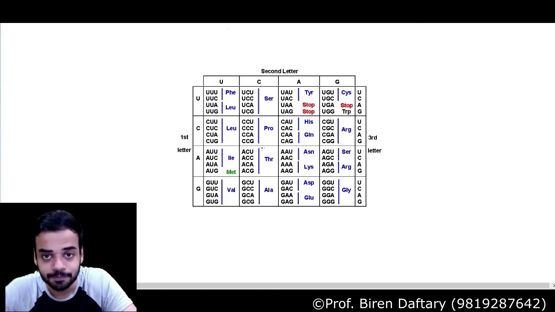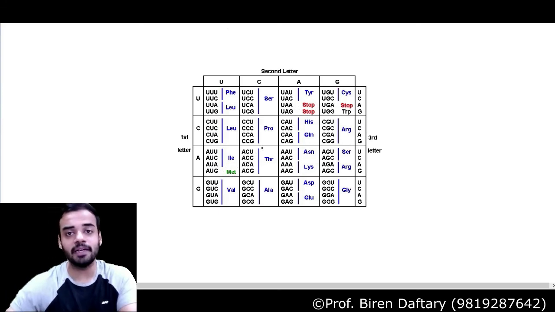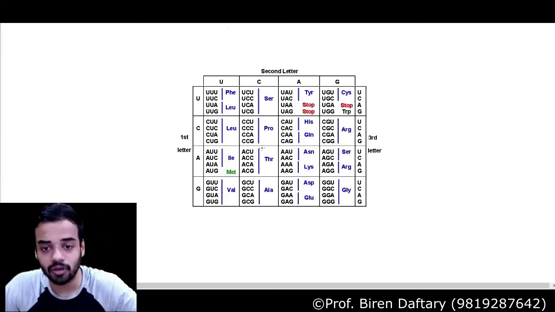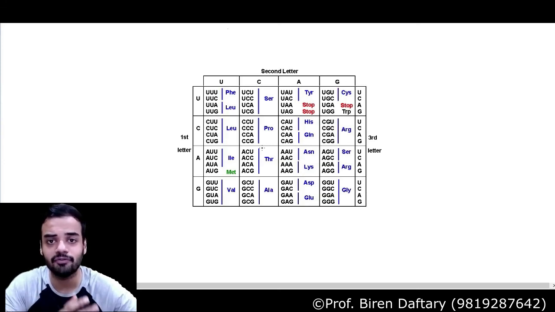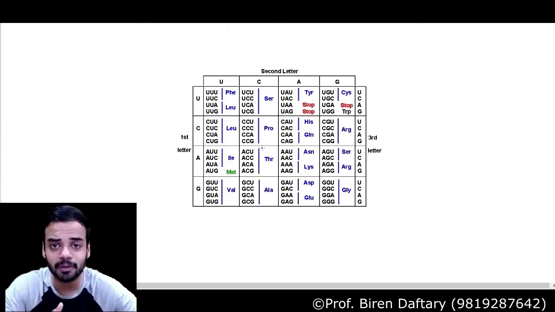Is this clear? So here we have completed the genetic code. It is very easy. You just need to remember how many codons are present. 64 codons are present. How many amino acids are present in the body? 20. So how can 64 codons form 20 amino acids? Very simple. One amino acid can be coded by more than one codon.